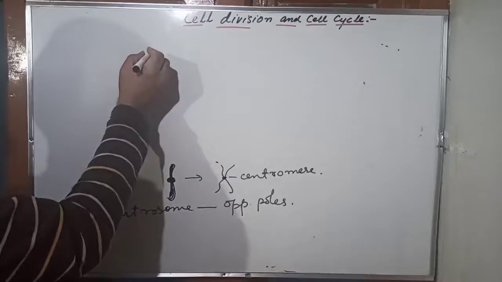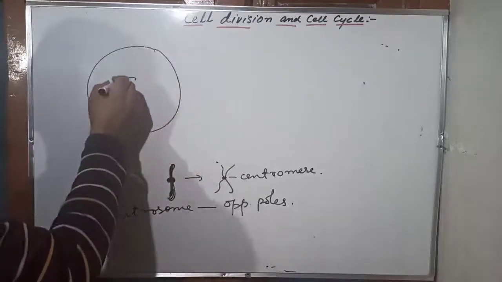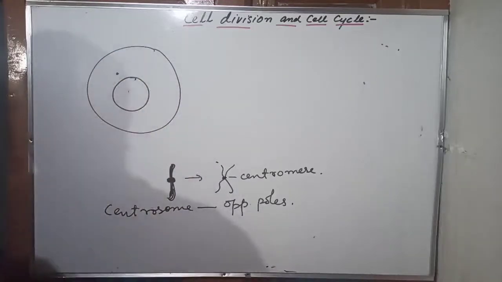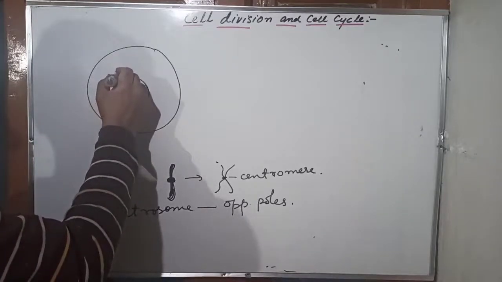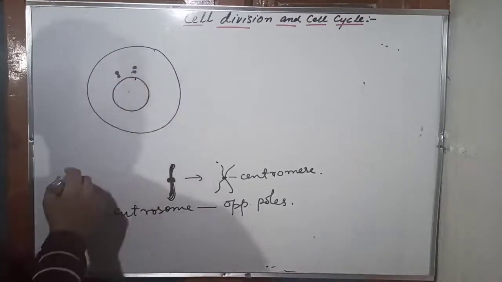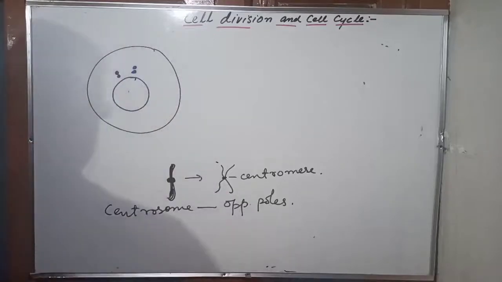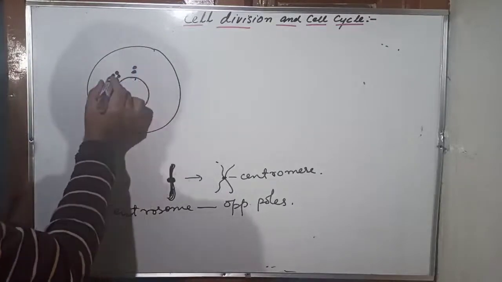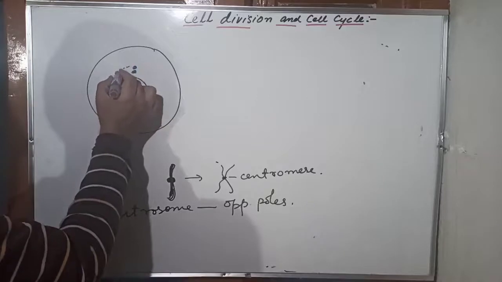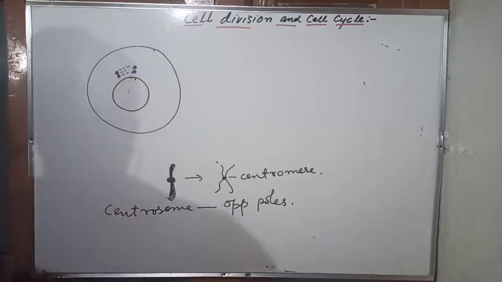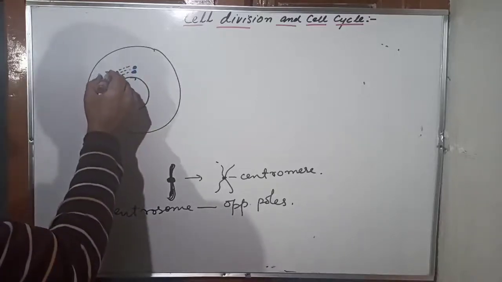This is a cell here. Listen carefully. This is the cell. This is a nucleus, and a pair of centrioles here. A pair of centrioles is here, right? Now what happens exactly here? This centrosome is here and this is a centrosome here. They move away from each other by radiating out microtubules.